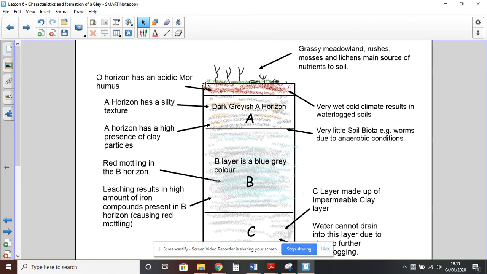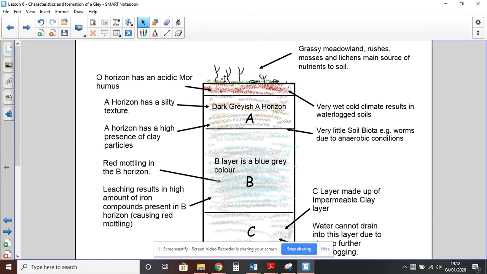Okay. The top layer, the O horizon, is very dark, and it's an acidic moor humus, that's M-O-R. To explain that, you'd say that's because there's a very thin natural layer of vegetation like mosses and lichens, which is why it becomes very dark and acidic. You can also make a point here of saying that because there is a very poor vegetation layer on the surface, it results in the soil being very nutrient poor because there's very little nutrients being leached downwards because the organic layer is very poor in nutrients.